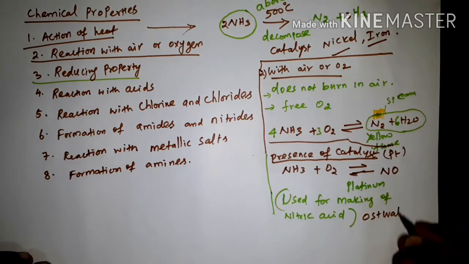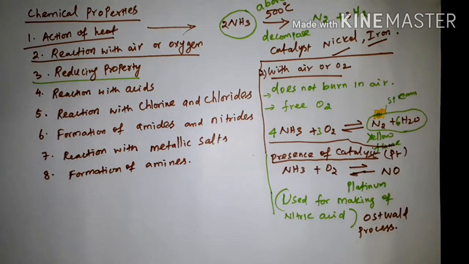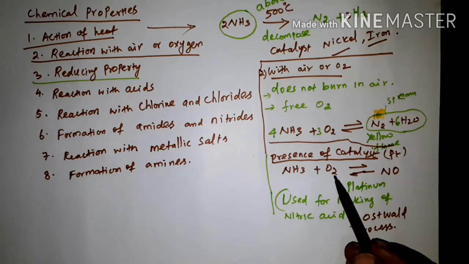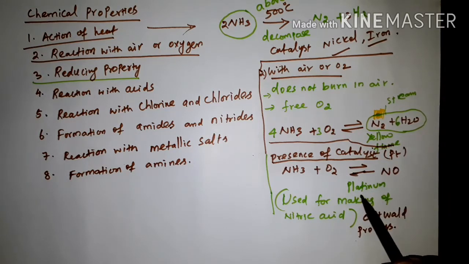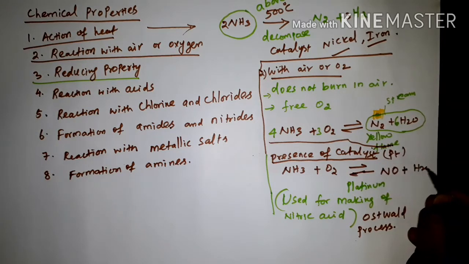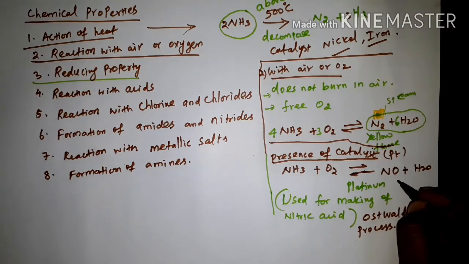In the examination a question may come, write about the Ostwald process. So the reaction of ammonia with oxygen in the presence of platinum as the catalyst gives nitric oxide plus water. The remaining is water. This is nitric oxide.